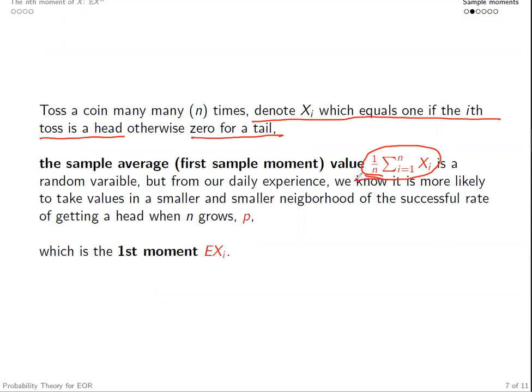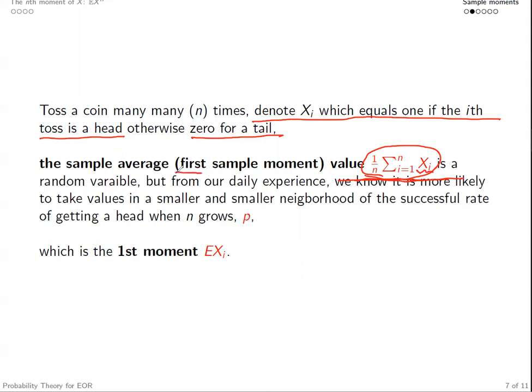And we call this random variable the first sample moment, which is the summation of xi, the results you observe, divided by n. This apparently will be a random variable. Right? This is a function of the random variables xi's. But from our daily experience, we know this sample average is more likely to take values in a smaller and smaller neighborhood of the successful rate of getting a head when n grows larger and larger.